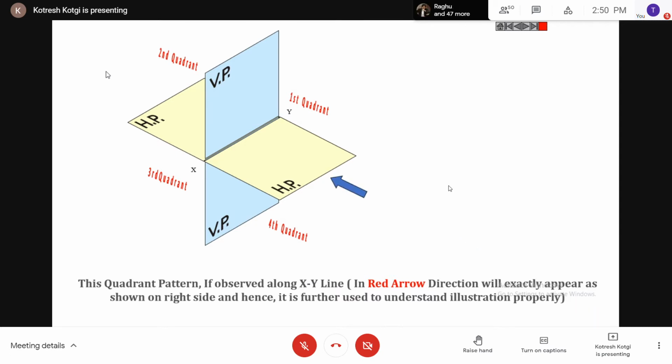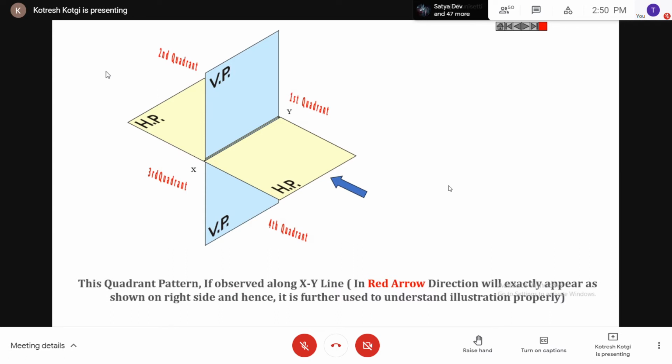This is the direction of observation. Where is the observer? He is at infinity. Observer is at infinity. But for all the four quadrants, this is the direction of view, direction of observation. That is the same for all the four quadrants. You're getting my point? You understand that?